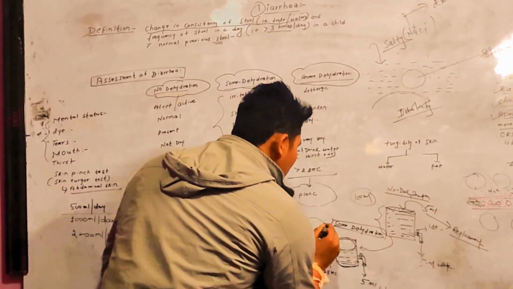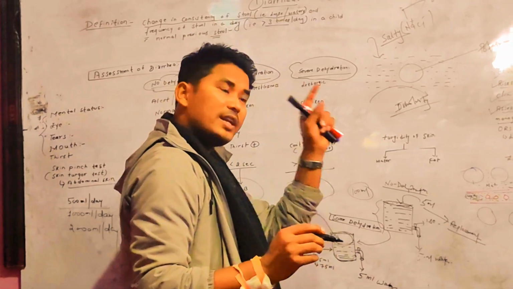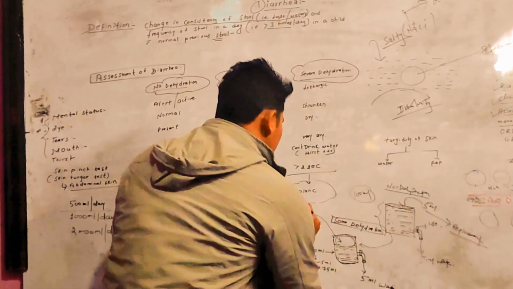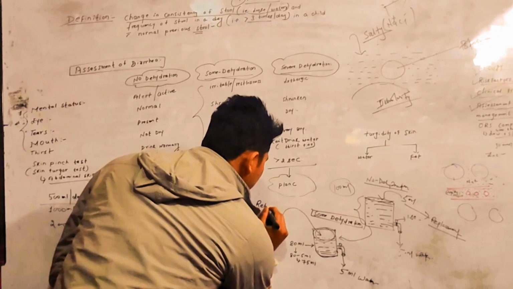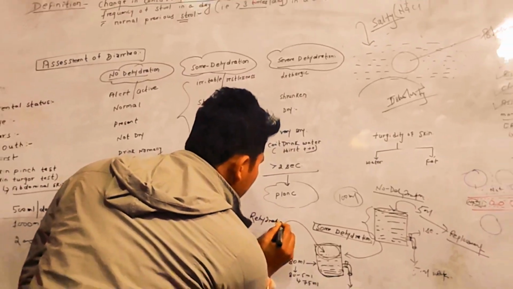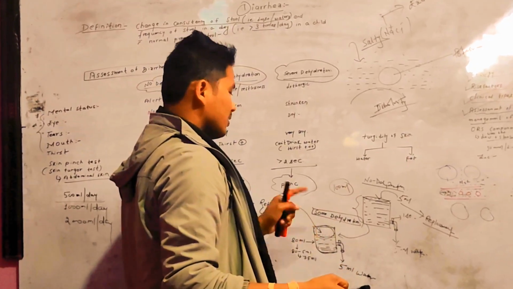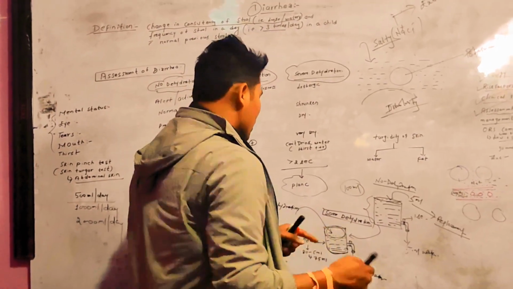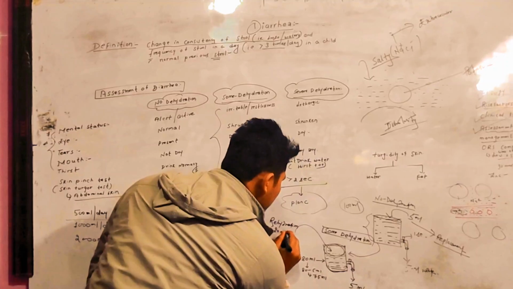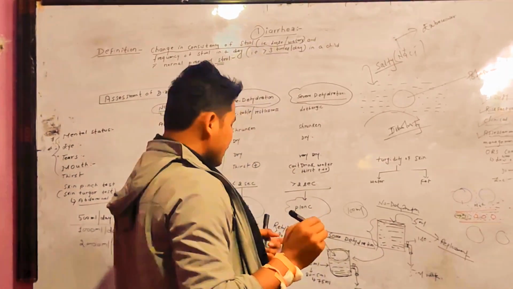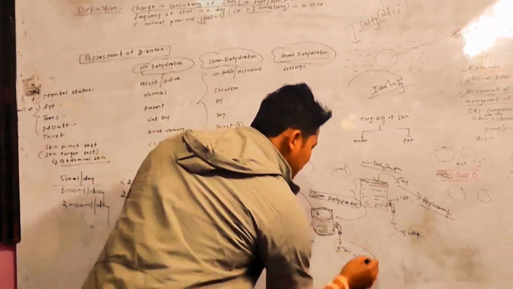So if you compensate that 20 ml deficit of water, that is rehydration. That is, initially it was 100 ml, but because of dehydration, 20 ml was already lost. So 20 ml is dehydration, and further this 5 ml is lost.